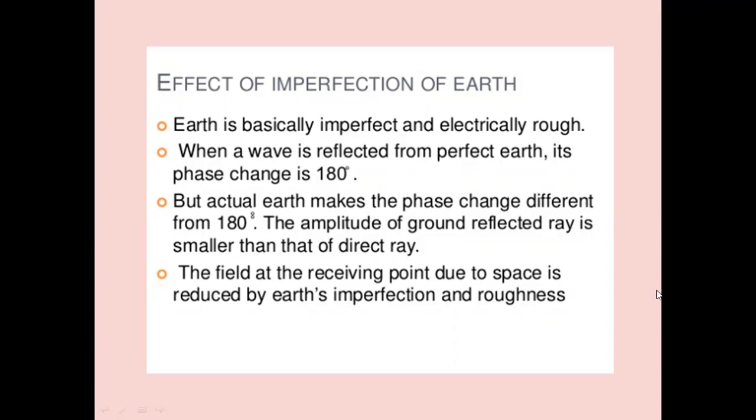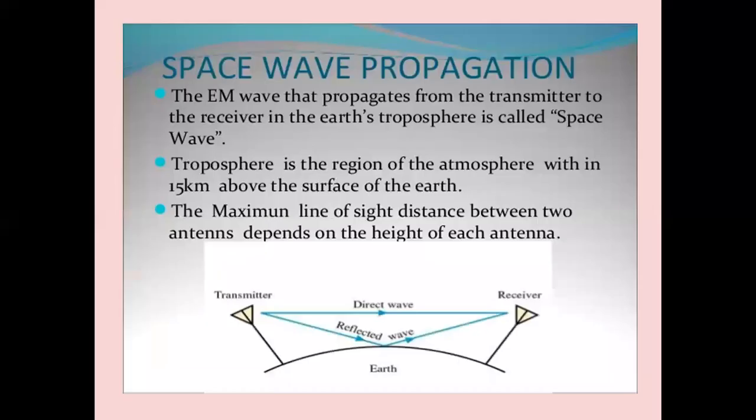So Earth is imperfect and electrically rough. When a wave is reflected from perfect Earth, its phase shift is 180 degrees. But actual Earth makes the phase change differ from 180 degrees. The amplitude of the ground reflected ray is smaller than that of the direct ray. The field at the receiving point due to the space wave is reduced by the Earth's imperfections and roughness.